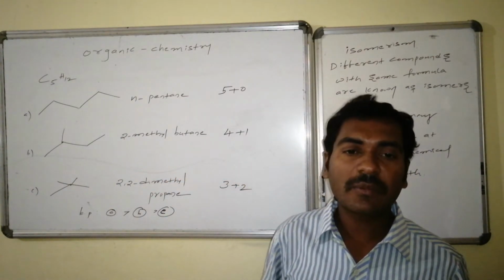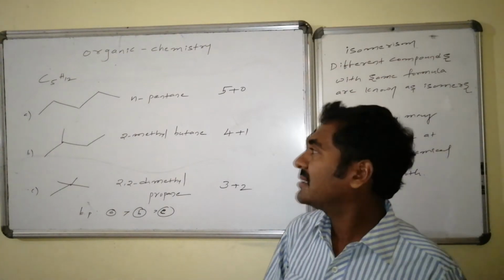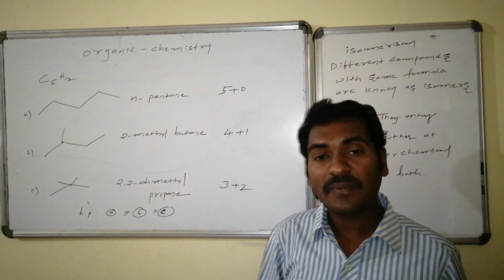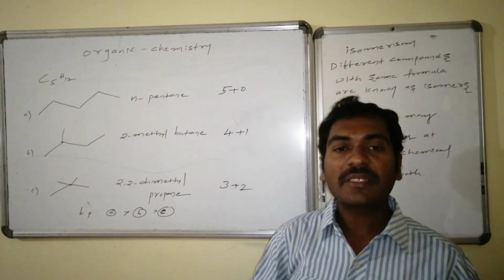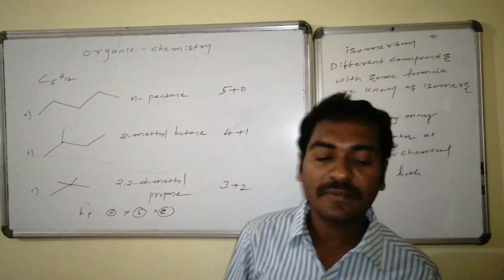We can show chemical properties different. In some cases we can show physical and chemical properties different. This is one molecular formula, but how many compounds does it have? 3 compounds. Thus, it appears to be one, but it is a combination of many. That's why an innumerable number of carbon compounds are present.